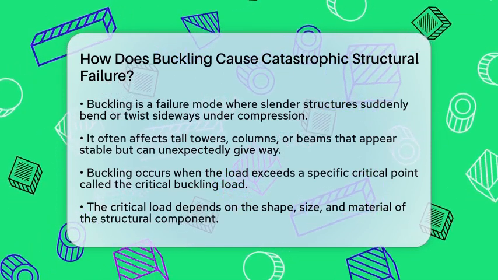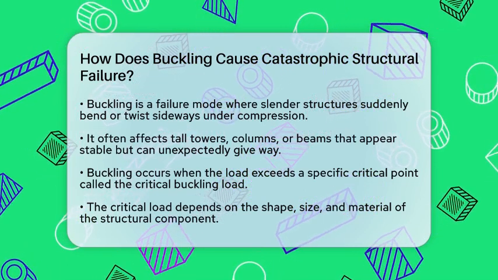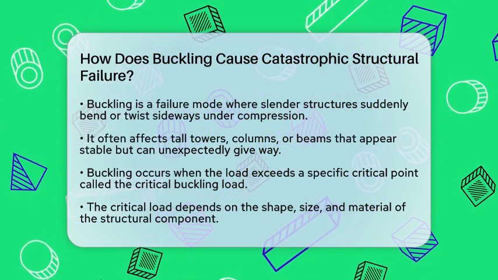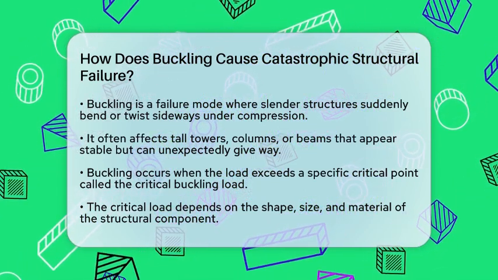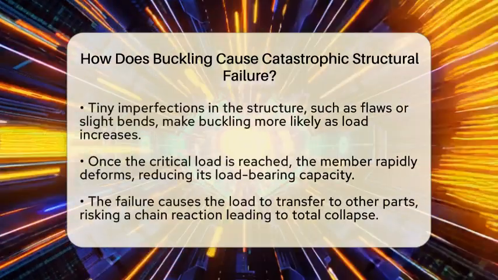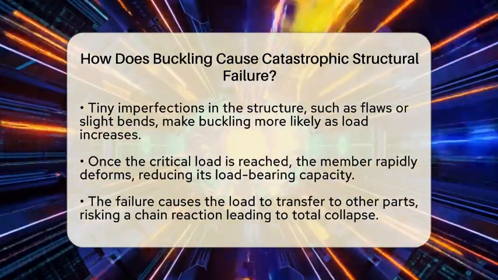Buckling happens when the load pushing down on a slender part exceeds a specific point called the critical buckling load. This load depends on the shape, size, and material of the part. Even if the stress in the material stays below its breaking point, buckling can still occur because it's about the stability of the structure, not just the material strength.